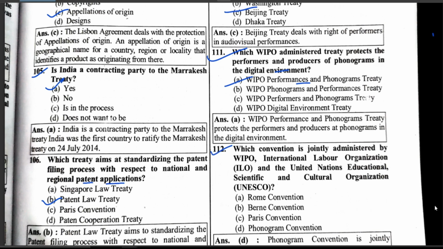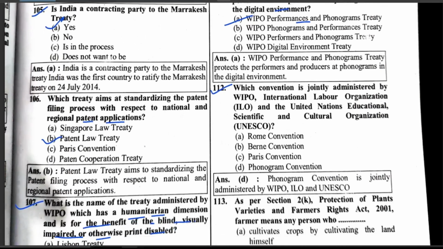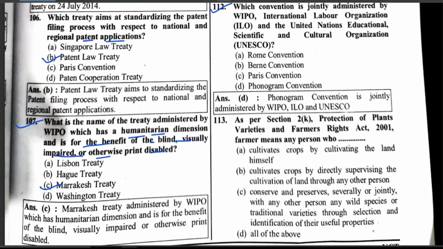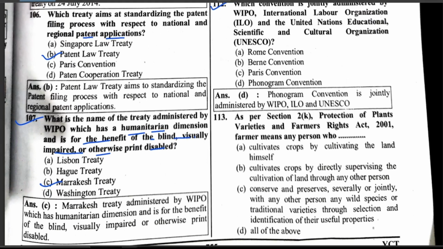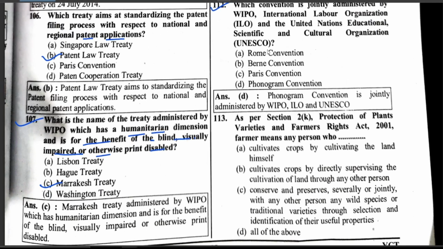Which convention is jointly administered by WIPO, the International Labour Organization, and the United Nations Educational, Scientific and Cultural Organization, UNESCO? Rome Convention.